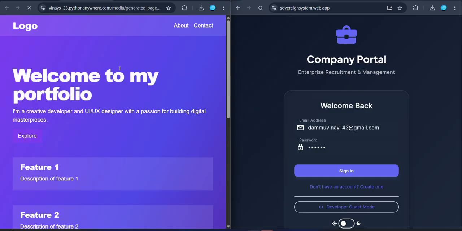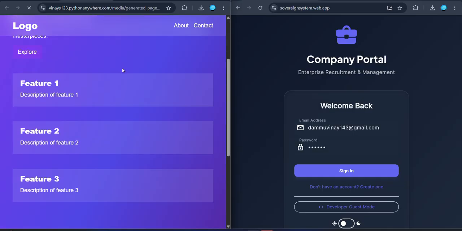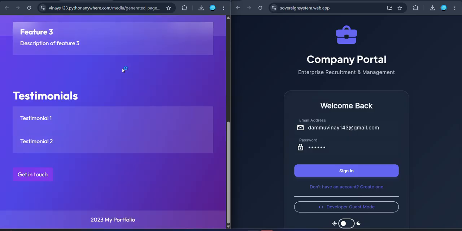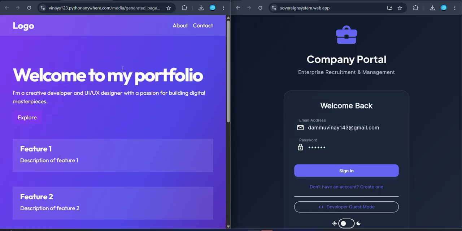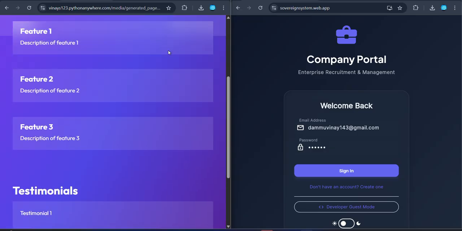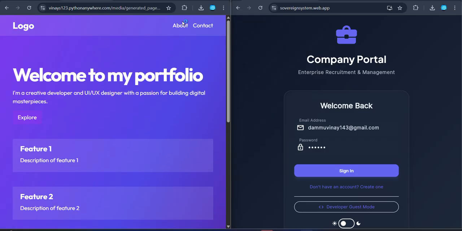Yeah, this is the generated website by our AI. The CSS is somewhat okay. It somewhat designed the website better. You know what? We can modify the website with our prompt again. Let's go.